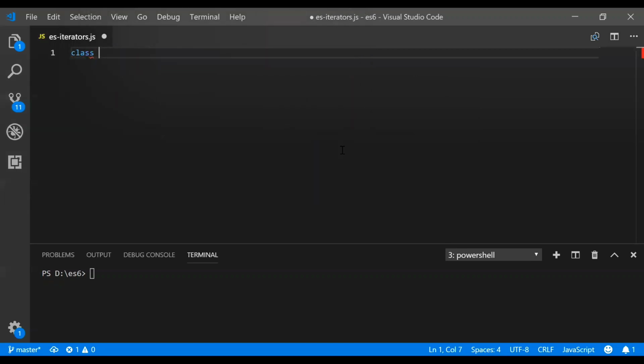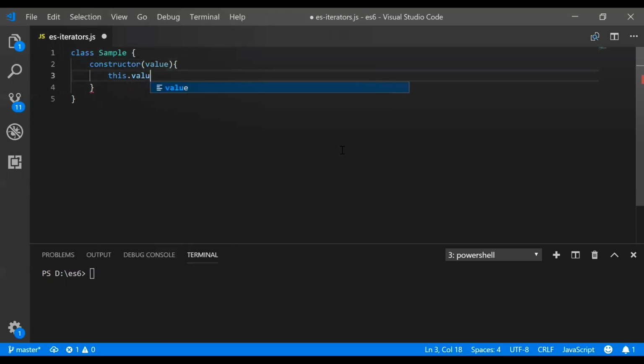So here we are taking a class sample. Inside this class we will have a constructor, as you already went through the ES6 classes concept. In that I already taught what a constructor is, and inside the constructor we will put the initial value. Why we are putting the initial value inside the constructor is because initially its value will be something like count will be 4, but later we can increase it to 5, 6, whatever we want. So we can make it dynamic. That's why we are passing it as a dynamic parameter, value.